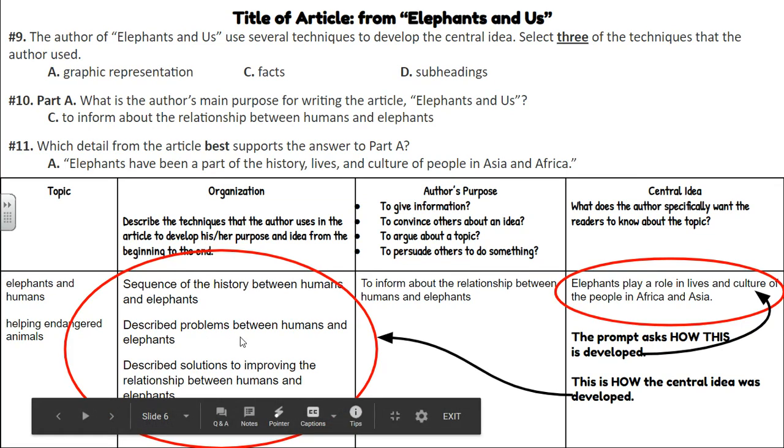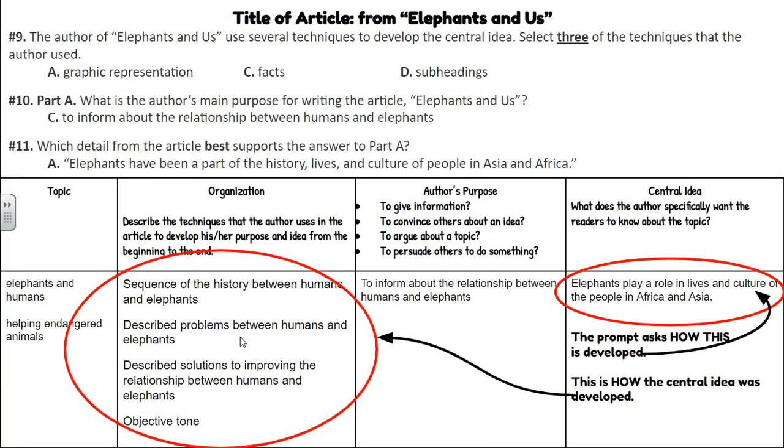They did do that. Some of us put problem and solution text structure as the way the author developed this text, but you didn't connect it to a problem between elephants and humans, like their lives together. You just described the problem of elephants being killed or elephants destroying humans' crops. Now, if you talked about the relationship in your reasoning, you would have probably received credit for it. But some of us didn't connect those things.